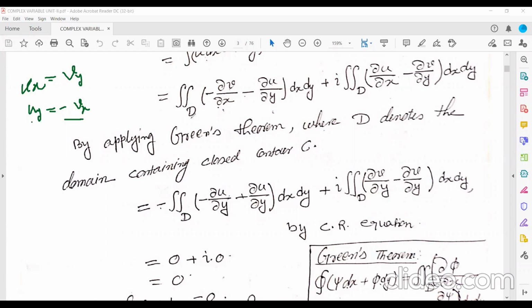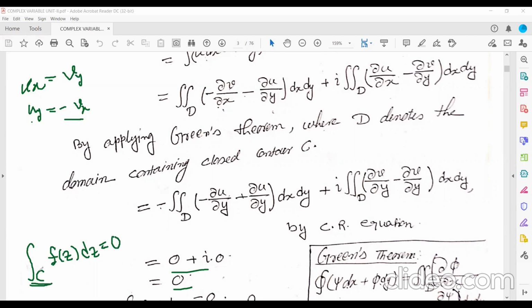So integration of this is what? Integration of 0 is 0. Double integration of 0 is 0. So both are 0. So ultimately, in the left hand side, what you are getting? Integration over C of f(z) dz should be equal to 0. That means always remember this theorem or property.